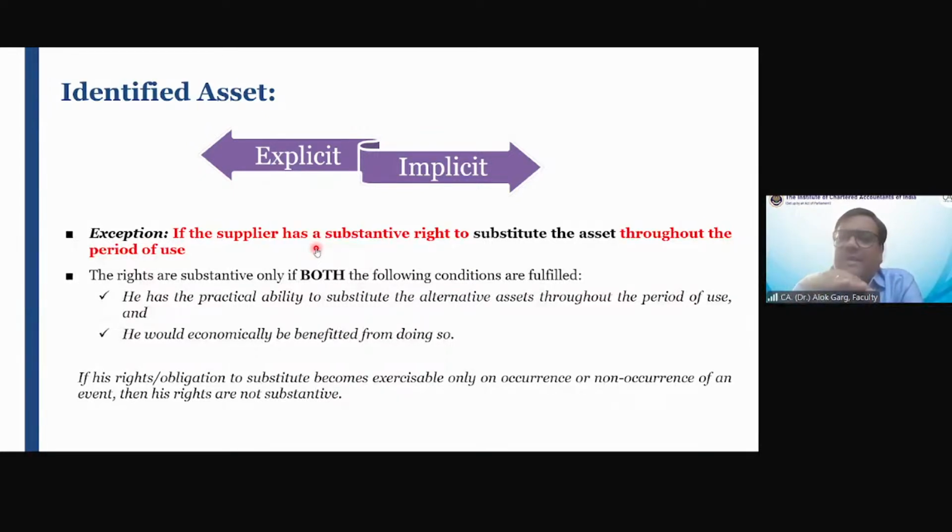The lessor can replace. I took the example in very layman language like gate number 2, gate number 4. So the lessor has a right to replace the asset, replace the space, replace the underlying asset, the space, jagah, right? So in that case, this airline company cannot recognize right of use and lease liability. Why? क्योंकि आइडेंटिफाइड एसेट की डेफिनेशन मेट नहीं करता, तो लीज कॉन्ट्रैक्ट ही नहीं बना. लीज कॉन्ट्रैक्ट नहीं बना तो Ind AS 116 में नहीं आया.